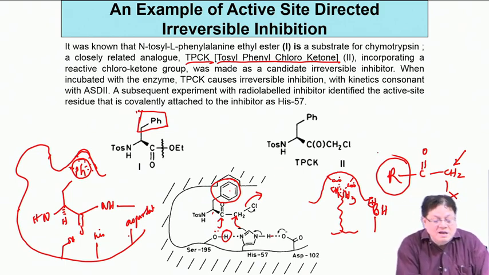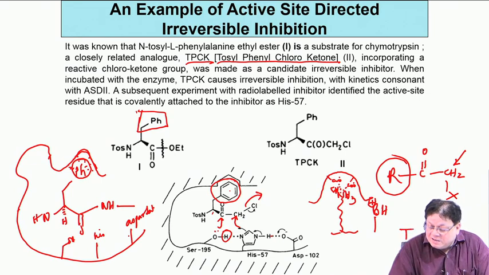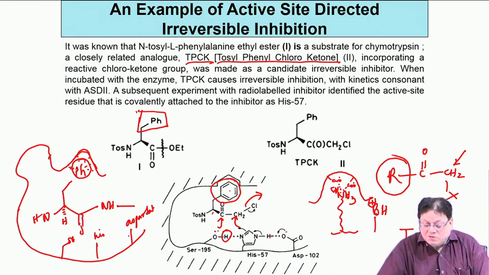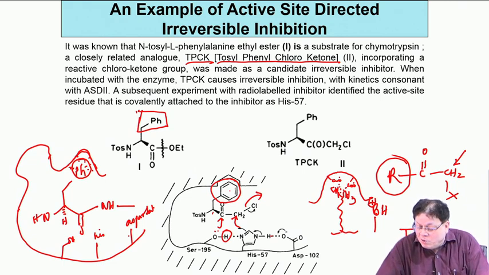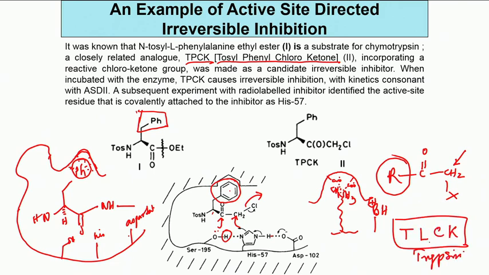That will be called TLCK. TLCK is tosyl, the L stands for lysine, and then chloroketone. This is an inhibitor for trypsin, and the other one is an inhibitor of chymotrypsin. Both are active site directed, because, number one, both molecules have a reactive functionality, and number two, they also have the structural feature that is recognized by the pocket present in the active site. So, this is the active site.